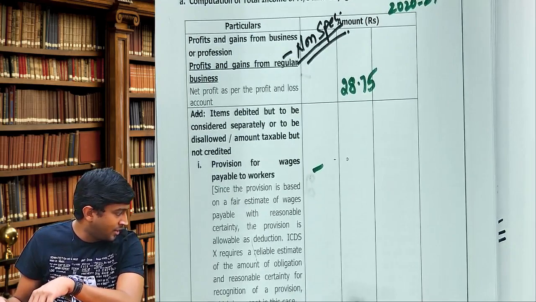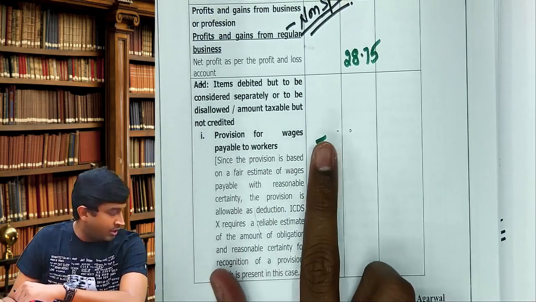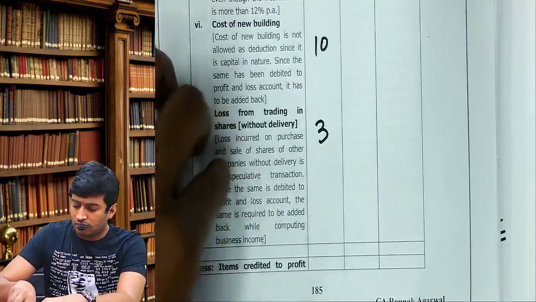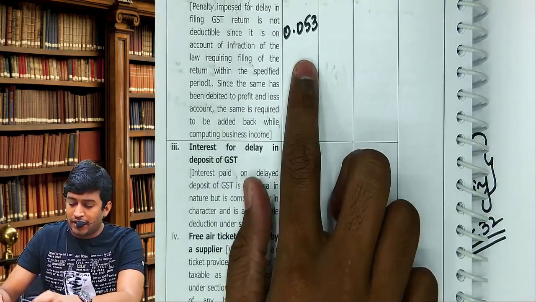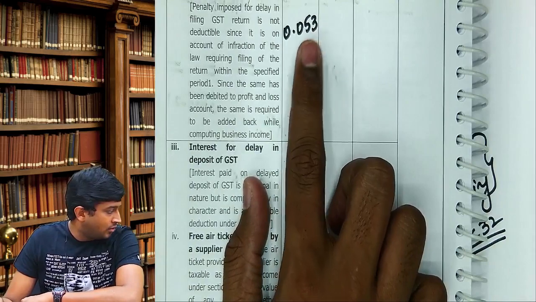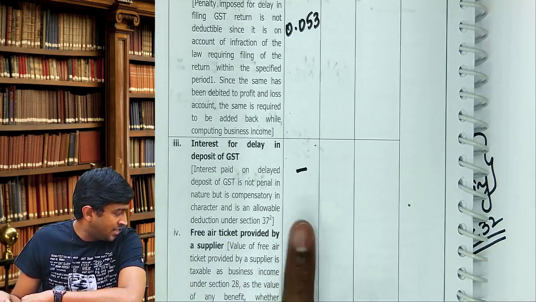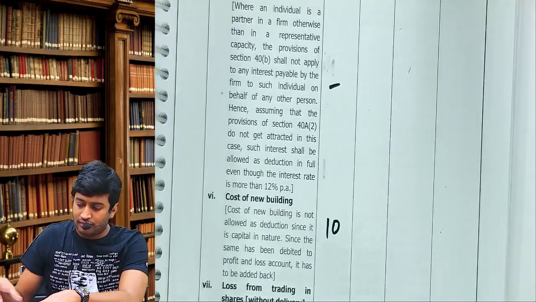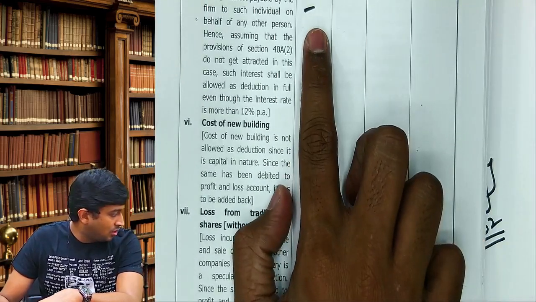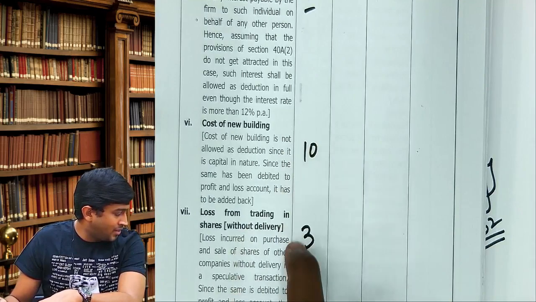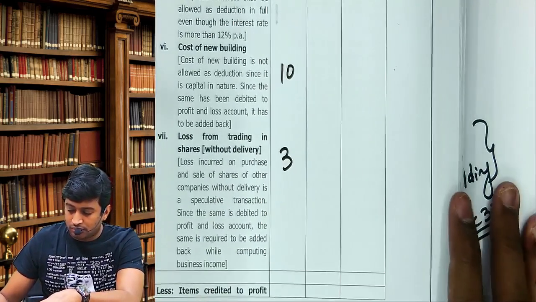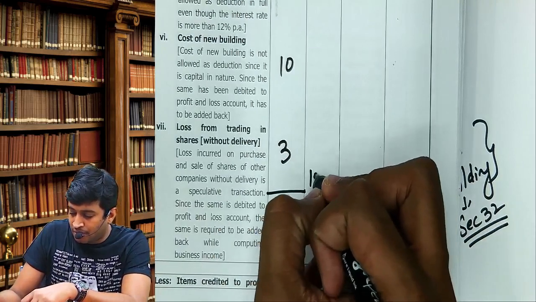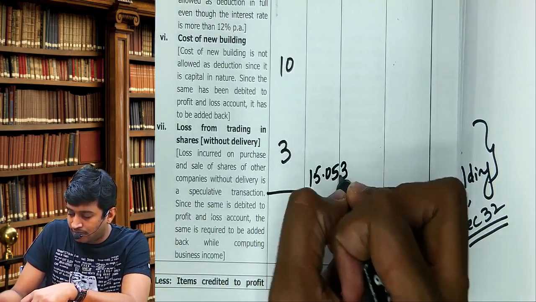Please do what I am saying. We'll start with this value. Take 0 plus 0.053 plus 0 plus 2 plus 0 plus 10 plus 3. Right there, 15.053.